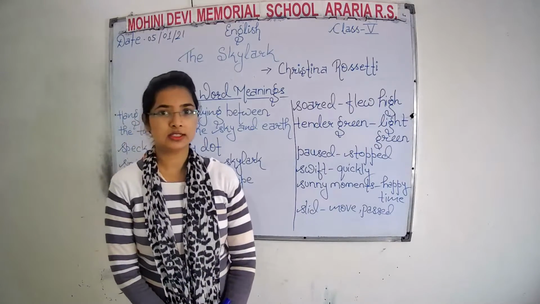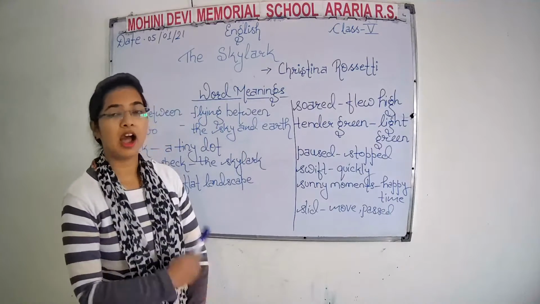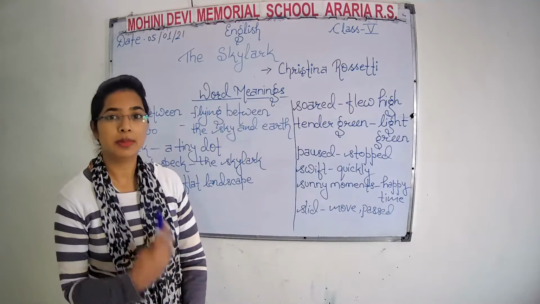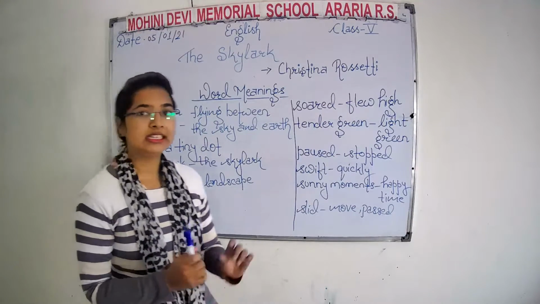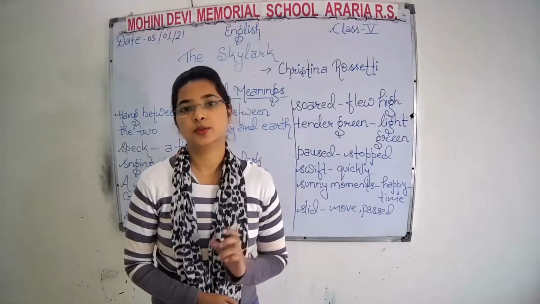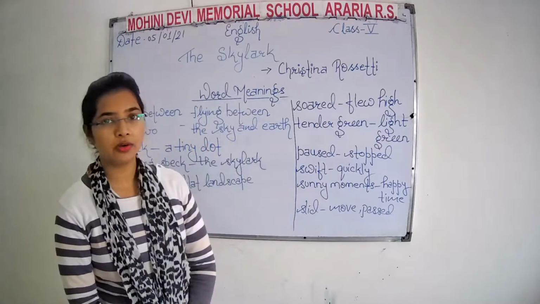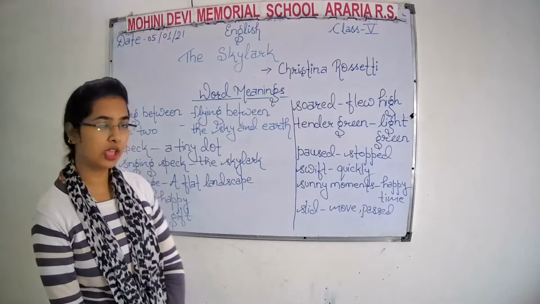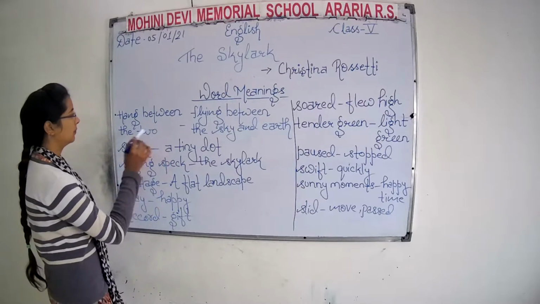So, at first, we discuss the word meanings of this poem. After that, we learn the summary of this poem, and at last, we learn the detailed explanation of this poem stanza by stanza. Okay. So now, here are the word meanings of this poem. Please write down in your notebook.